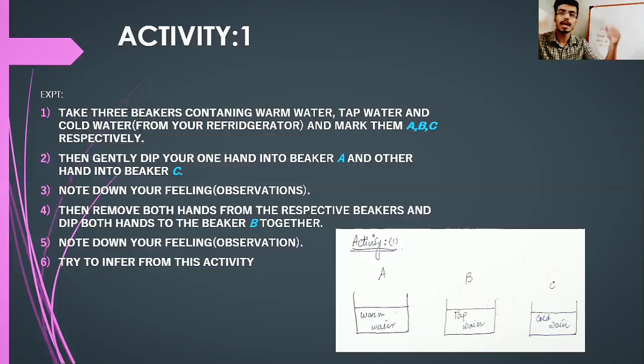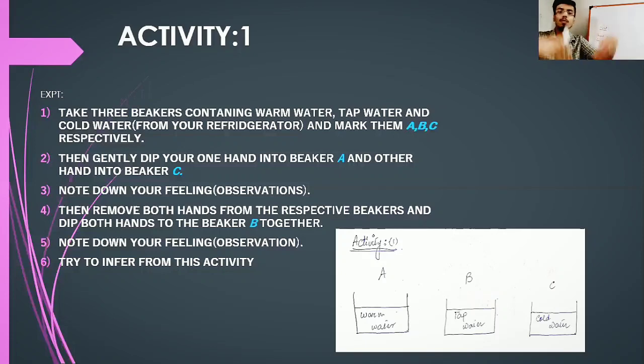Then remove both hands from the respective beakers and dip both hands into beaker B together. Note down your feeling. Try to infer from this activity. So when you dip one hand into the warm water beaker, you will definitely feel hot, and the other hand will feel cold because it was dipped into beaker C, which contains some cold water.